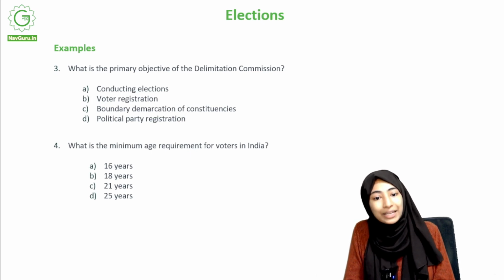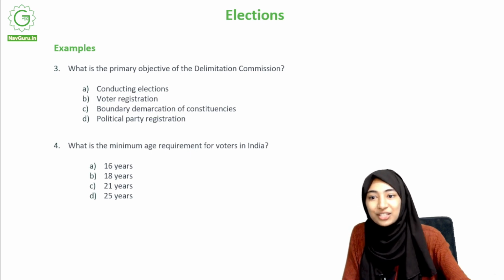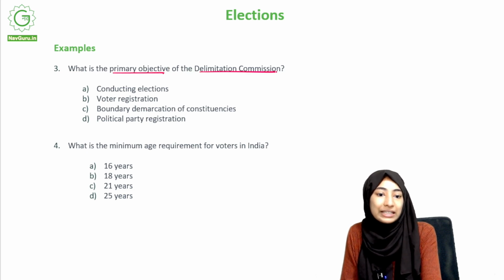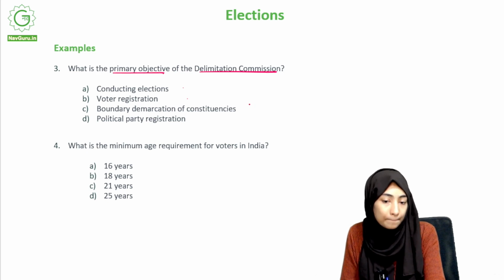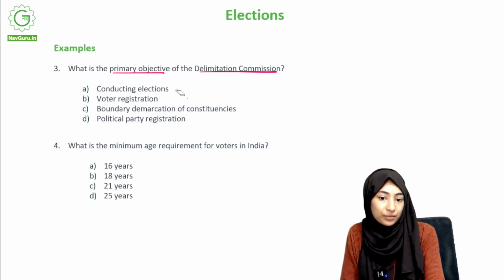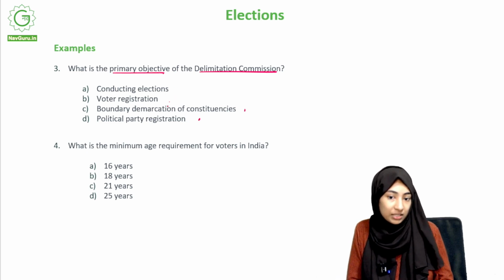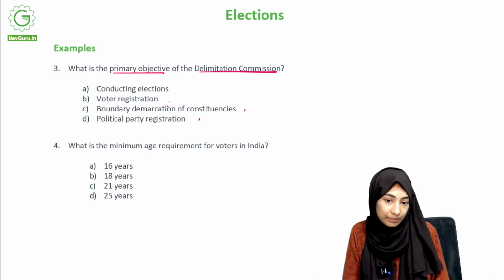What is the primary objective of the Delimitation Commission, something that we saw right now? Conducting elections, voter registration, boundary demarcation of constituencies, political party registration. What is the primary objective is the question. Your time starts now.